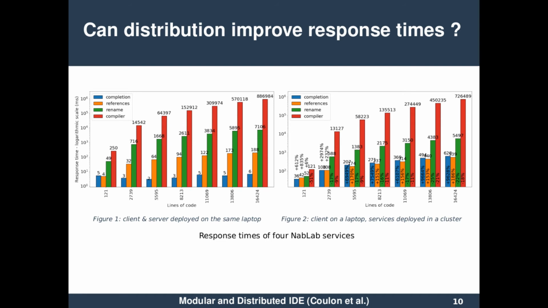Rename has gained between 16 and 25%, and compiler between 9 and 21%. So we show that there is a benefit in distributing the most computationally intensive language services, but for other services it is better to deploy them locally.